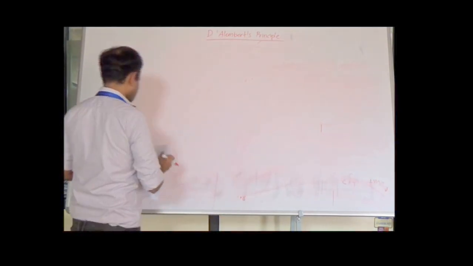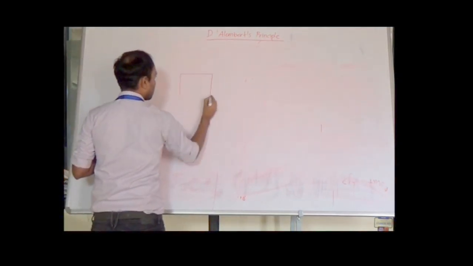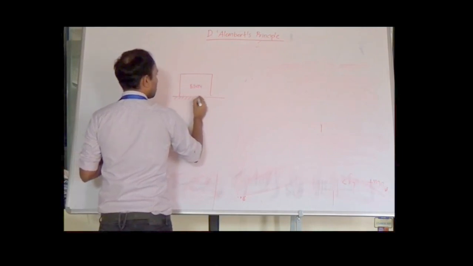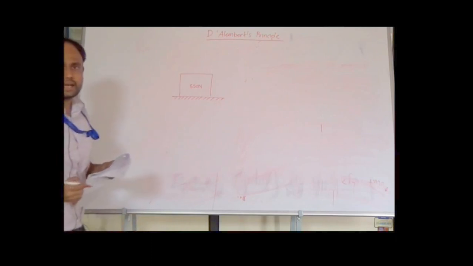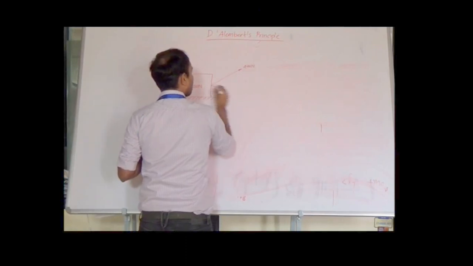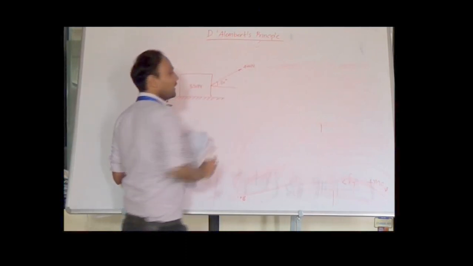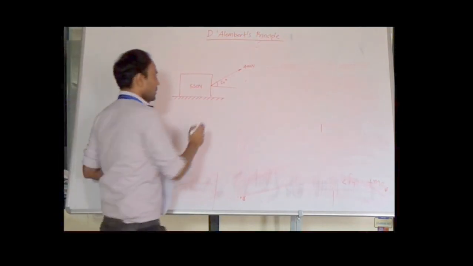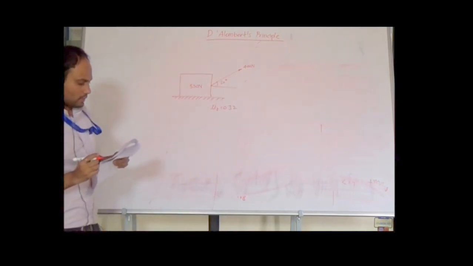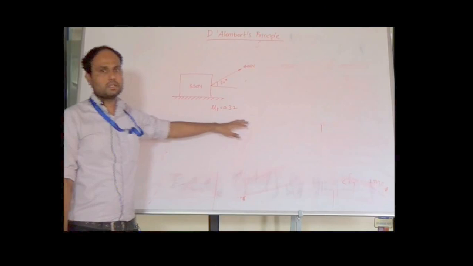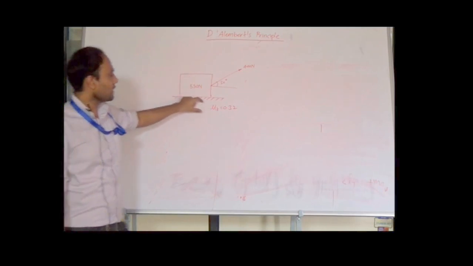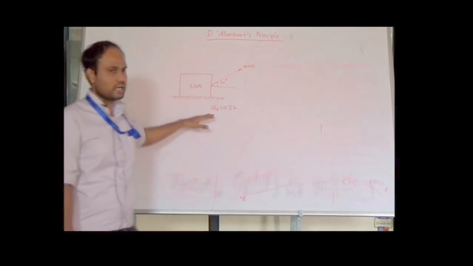let us consider a block of 550 Newton resting on a flat horizontal surface. It is acted upon by a force of 400 Newton, and it is making an angle of 30 degree with respect to horizontal. Let us take the value of mu k as 0.32. Now in some cases the value of mu k as well as mu s is also given, but as this is a problem of dynamics, we have to only consider the coefficient of kinetic friction, we should not consider the coefficient of static friction.